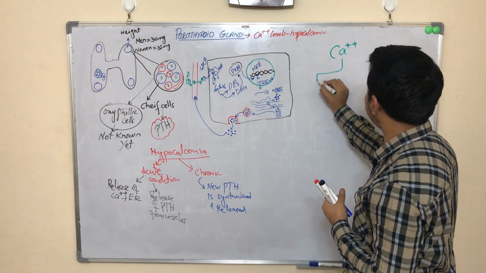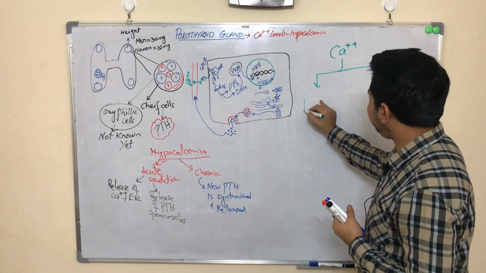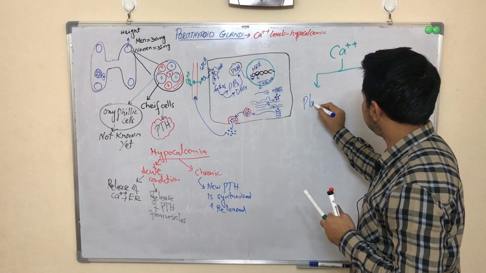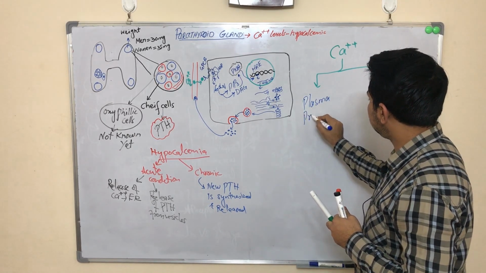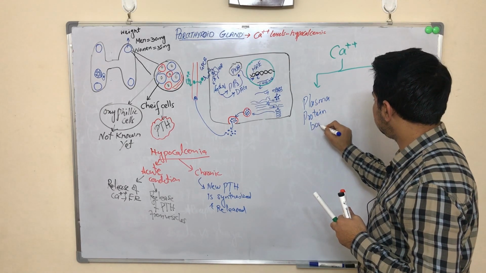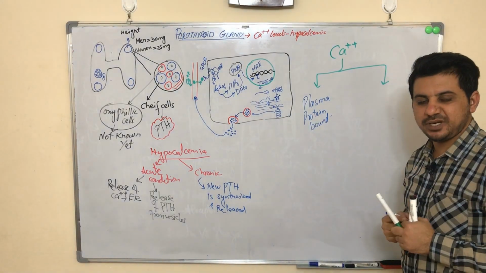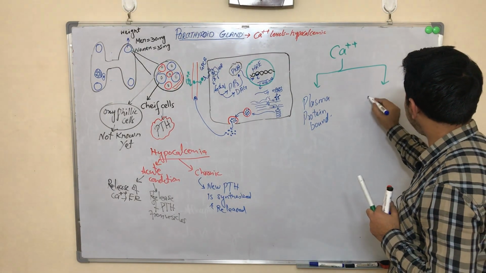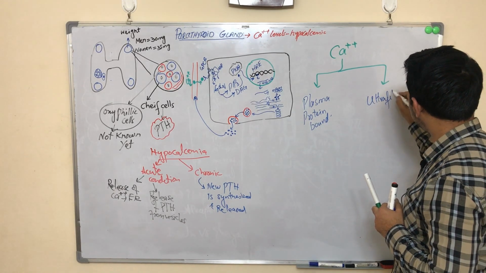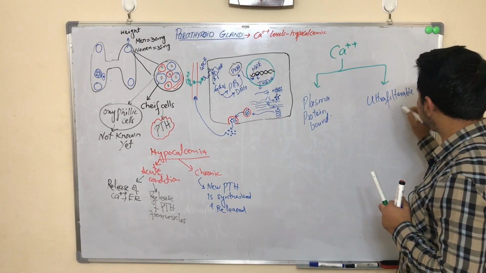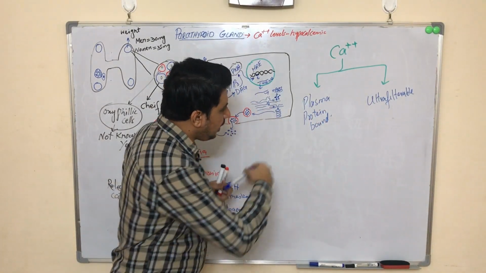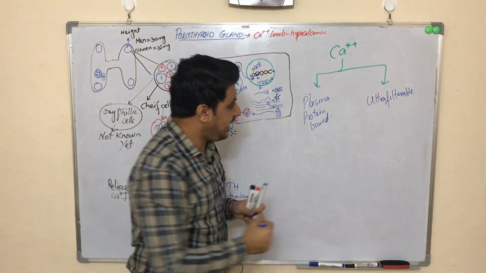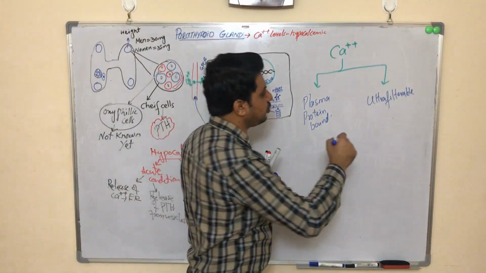So if we talk about this calcium, it is usually present in two forms. Number one is the plasma protein bound form, and number two is the ultrafiltrable form. This plasma protein bound calcium is always bound with the plasma protein, okay, and the ultrafiltrable calcium is usually present in two forms.